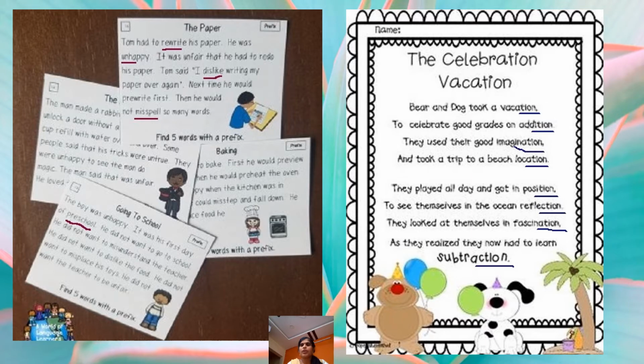So here children, if you identify the words underlined, all words end with the letters T-I-O-N. Yes children, you are right. Here, certain letters are added at the end of the word. And in the previous picture, certain letters are added in the beginning of the words. So children, the letters which are added at the beginning of the word are called prefixes. And the letters which are added at the end of the words are known as suffixes.